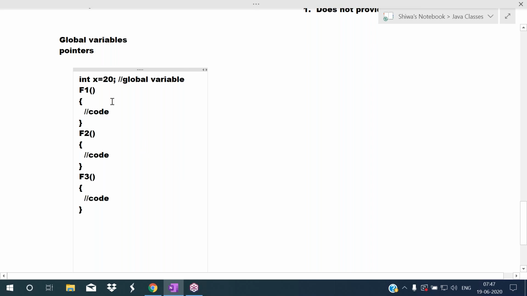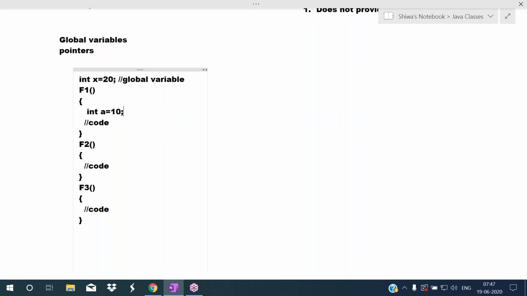For example, I'm declaring a variable inside of the function here. int, I'm giving the variable name as a, and a value. So now, what is this? This is the local variable. This x is the global variable and a is the local variable. The local variable can be accessed within the function only. In the f1 function only, I can use a. I cannot use the a variable in f2 or in f3.